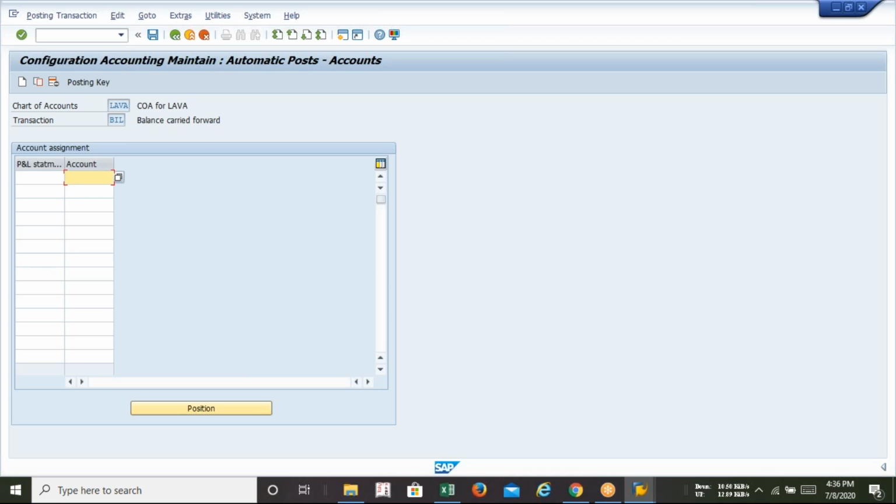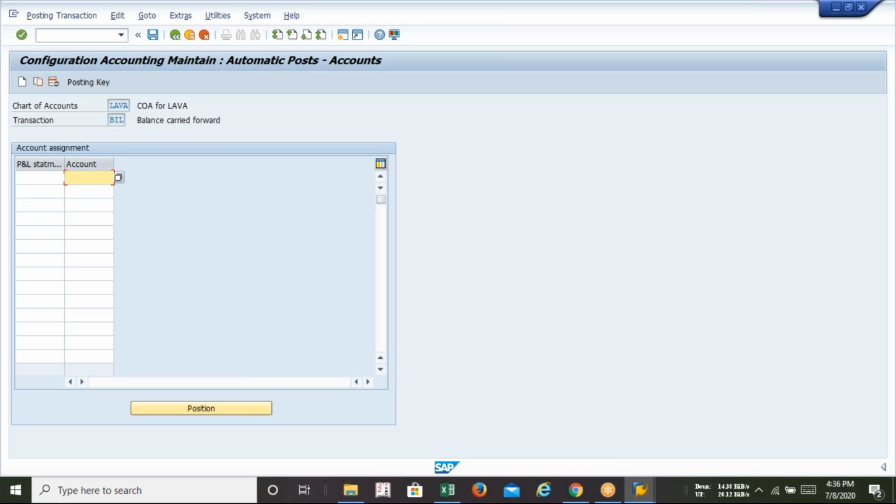I repeat, for the retained earnings GL account selection, the number range can be either the liability number range or the equity number range. Apart from these two, please do not use any asset, expenses or income number range.